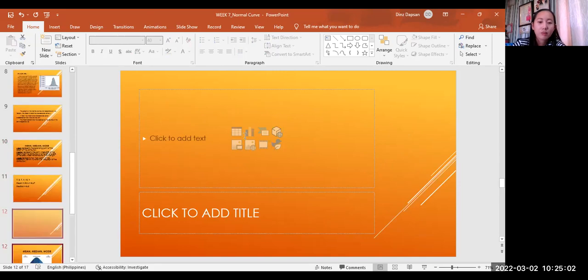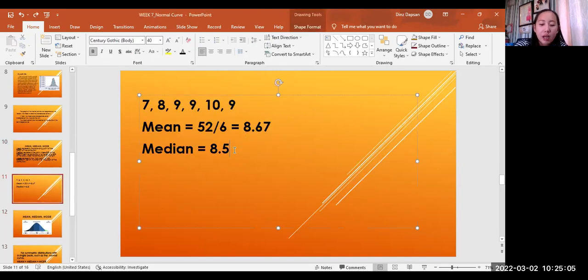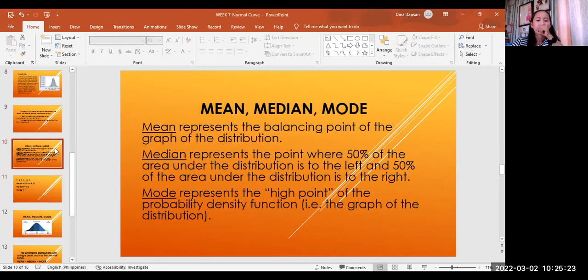Okay, and then we have the mode naman. Ano ba yung may pinakamaraming score? 10, ma'am. Is it 10? Ilan na nakakuha ng 10? Ay, 9 pala, ma'am. 9. Okay, 9. Okay, so ano ba yung mode? It is the high point. Ito yung may pinakamaraming number ng nakakuha ng score na yon. Okay? So it represents the high point of the probability density. So that is the mode.